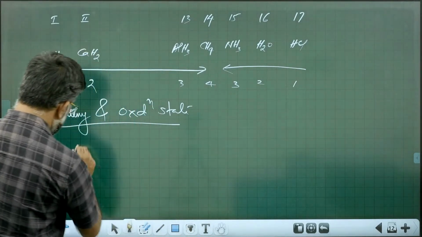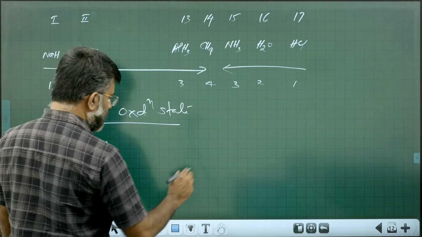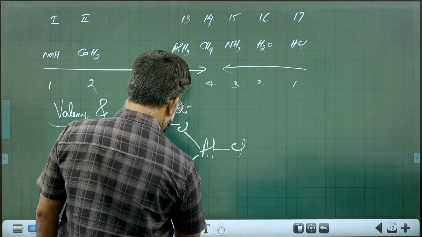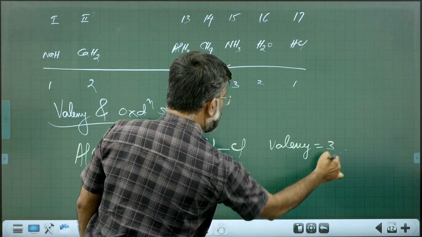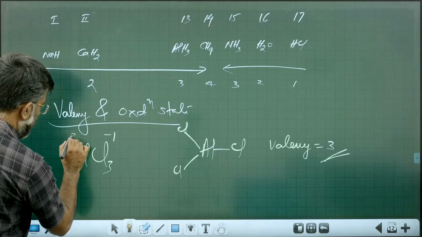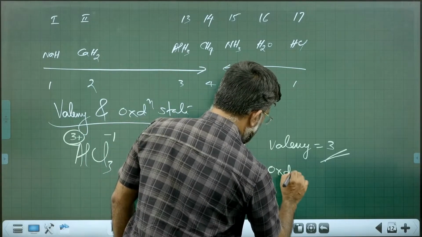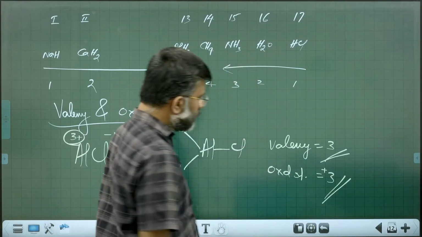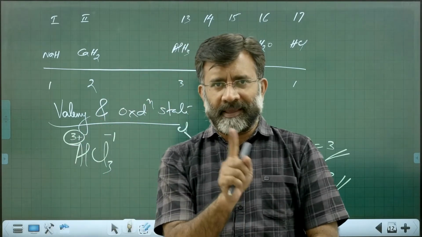You see, I'm taking aluminium chloride, AlCl3. The valency is 3, aluminium combining with 3 chlorine. What is the oxidation state? Chlorine minus 1 into 3, minus 3, aluminium 3 plus. Oxidation state is also plus 3. See, valency and oxidation state are the same if you take AlCl3.